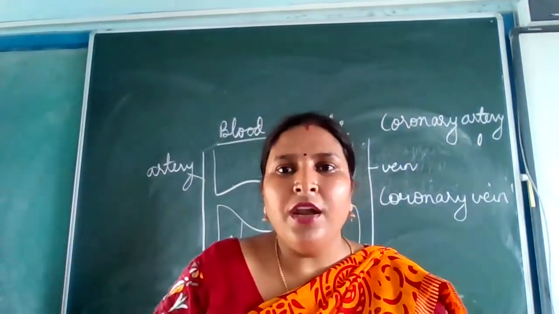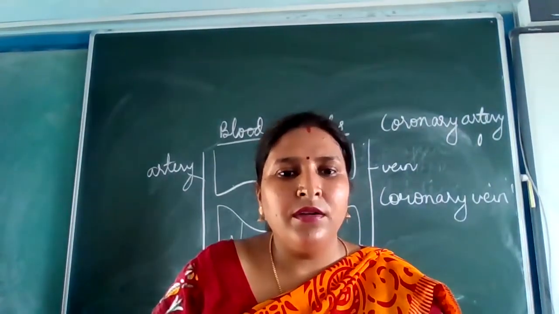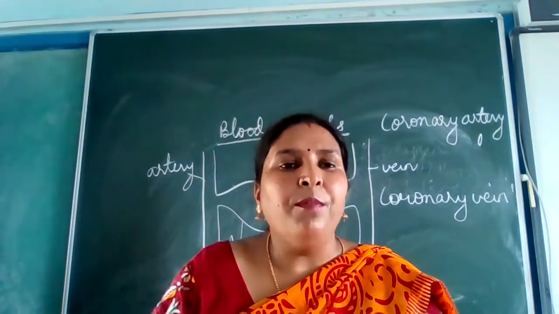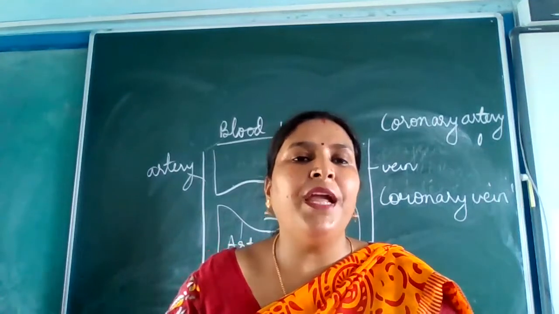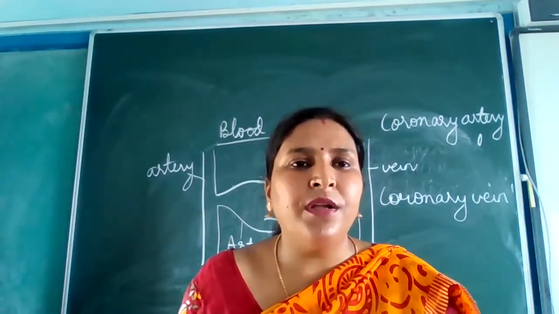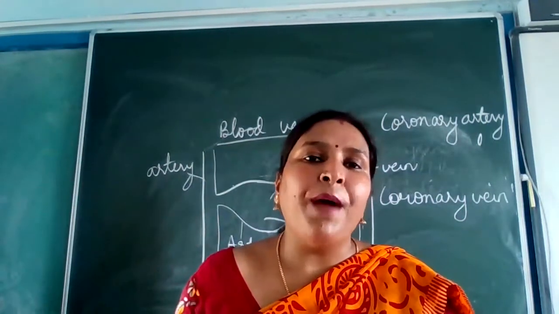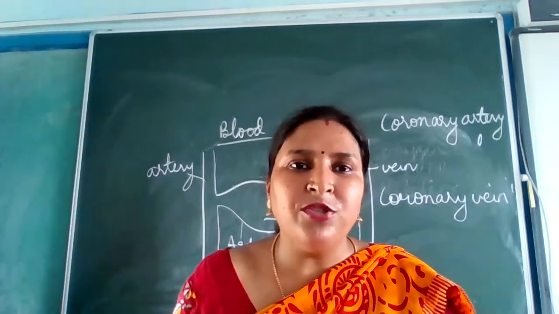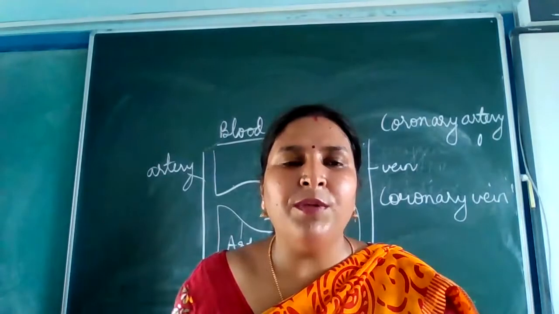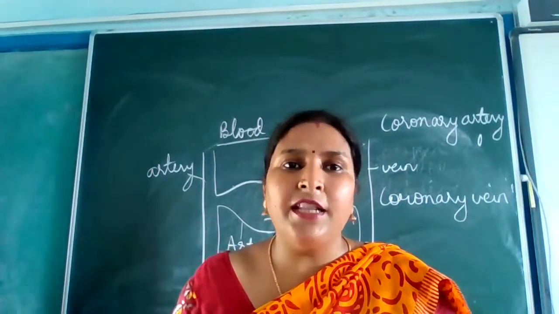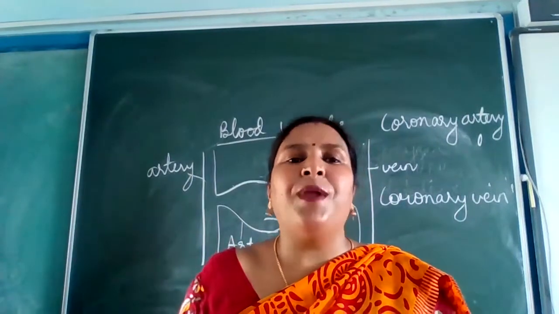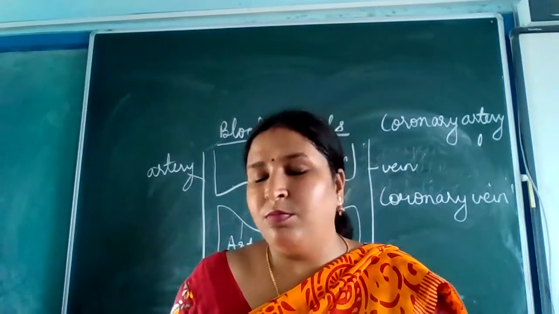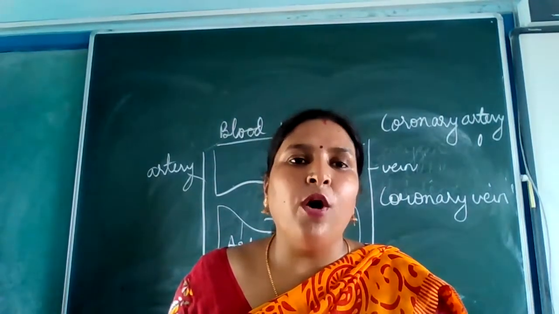Please raise your hand. Blood pressure in aorta, what to explain in that? Maximum blood pressure will be in the aorta, because the aorta is responsible for distributing blood to all parts of the body. If the pressure is less, will the blood reach the different parts of the body? No, it won't. So maximum pressure is in the aorta, and least pressure is in the superior and inferior vena cava, near the right atrium or right auricle. Is that clear?